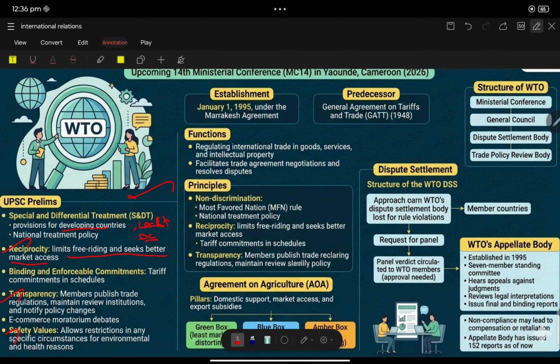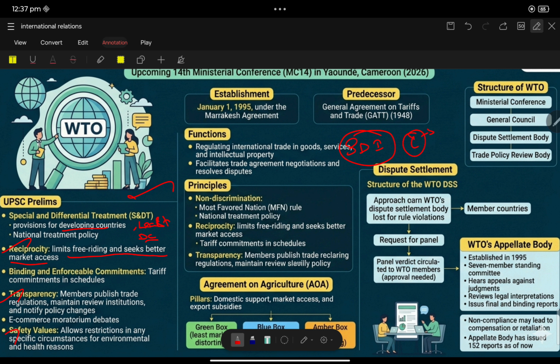There is another issue with special and differential treatment, that is the self-designation issue. What is this? Terms like developing country and developed country are announced by the country itself.